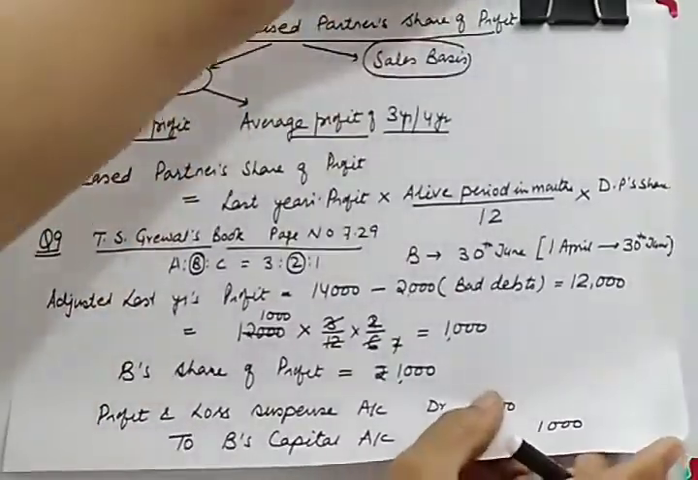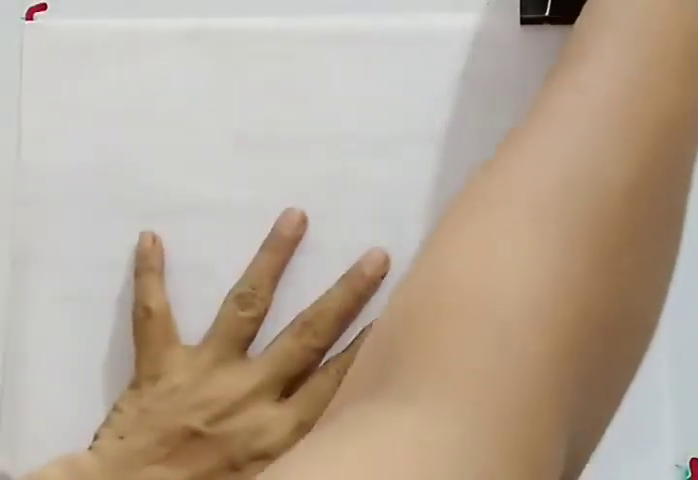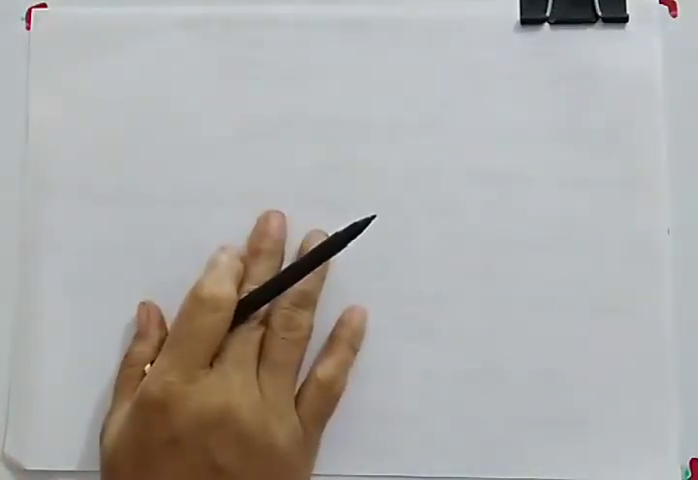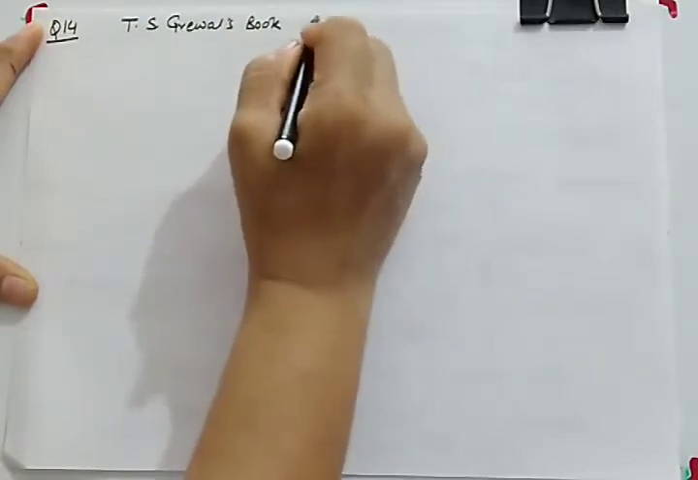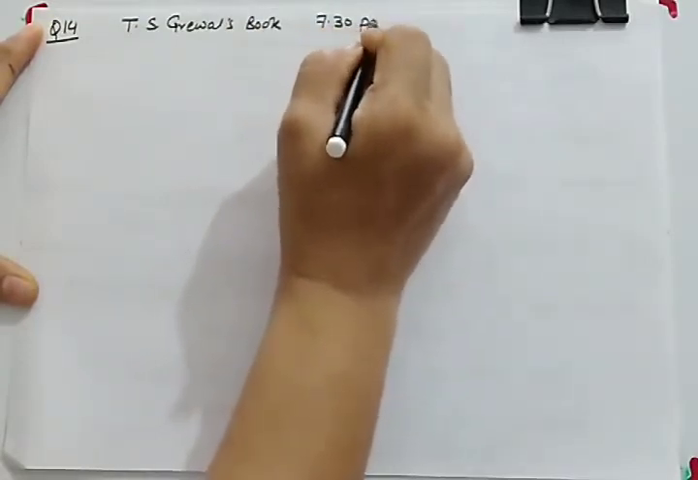So let us do one more question with different information. This is question number 14 of T.S. Grewal's book, page number 7.30. So let us start the numerical. But before that, let us read it. Question number 14. I hope you will be able to see this numerical on your screens.